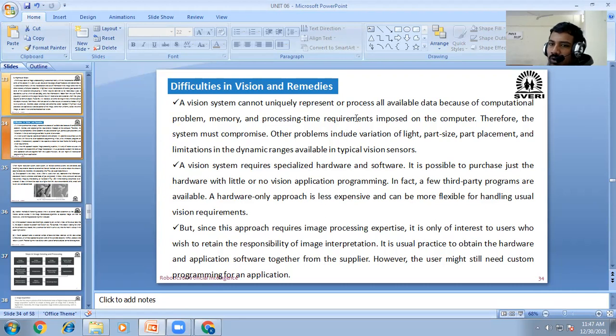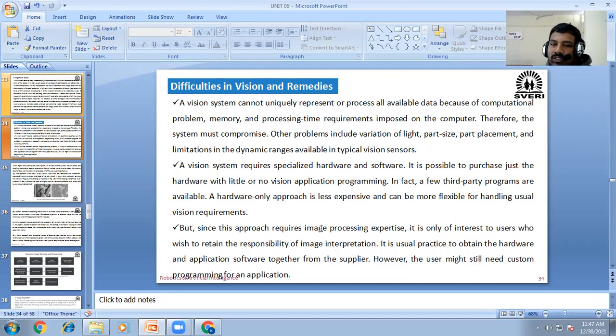Because of computational problems, memory, and processing time requirements imposed on the computer, the system must compromise on all available data. Other problems include variation of light, part size, part placement, and the limitation in dynamic range available in typical vision sensors. Again it depends upon the size and the placement of the camera.